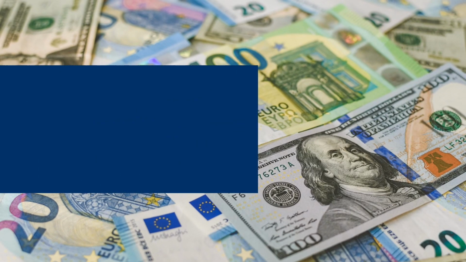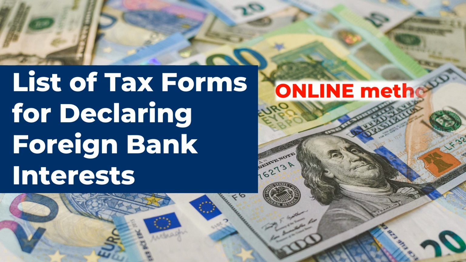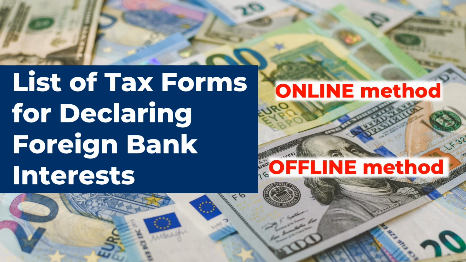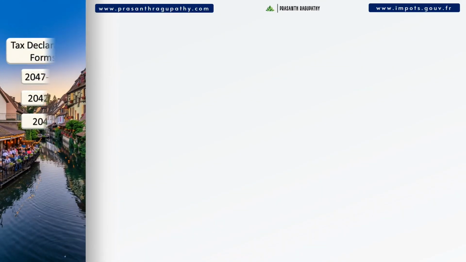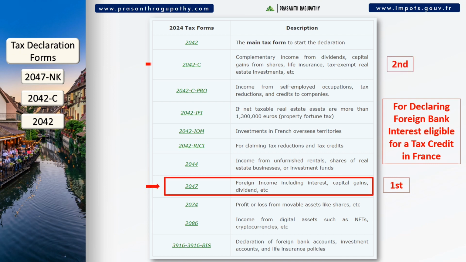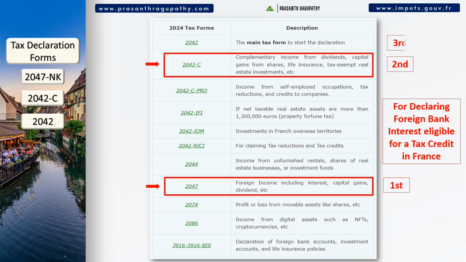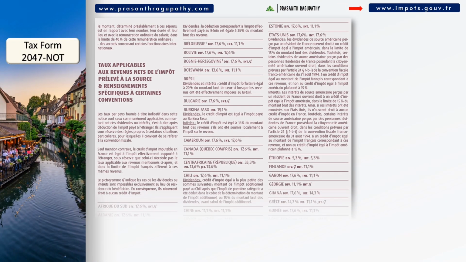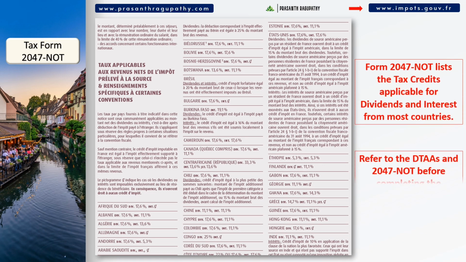In this video, I have explained both the online and offline declaration methods. If you are submitting an offline income tax declaration, you can skip the online part. We must declare the foreign interest income eligible for tax credits first in Annexure 2047, then in Annexure 2047-C, and finally declare the final value in the main tax form 2042. The Annexure 2047 tax notice helps in completing the 2047 form. It also lists the tax credits applicable for dividends and interest from various countries.